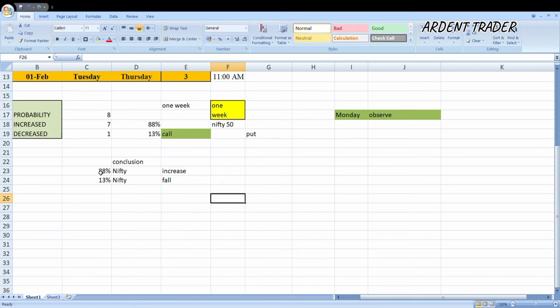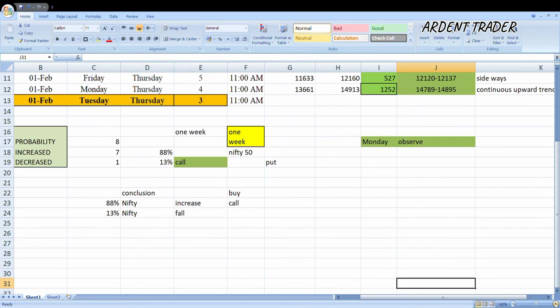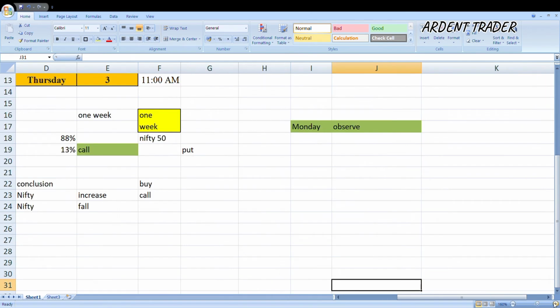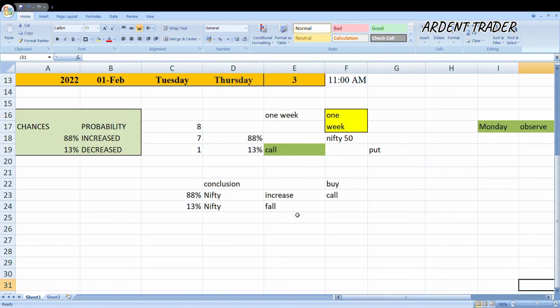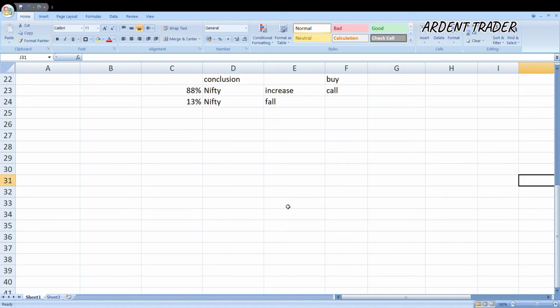Now since the probability is high on the increase side, the decision will be to buy a call. Again, the most important thing I would like to tell you is that nobody can be very sure whether Nifty will fall or increase. Nobody can be 100% sure. But we have worked on probability. We work on chances. How we have come to this 88% chance, I've already shown you. You can go back to the video and watch it again.